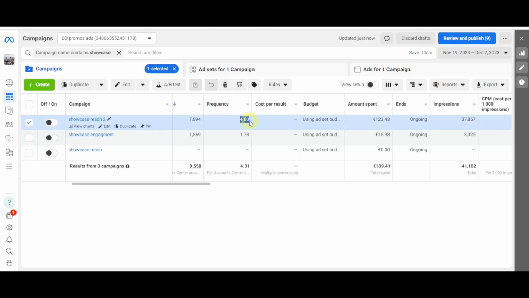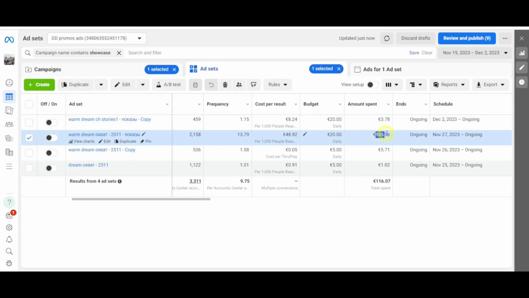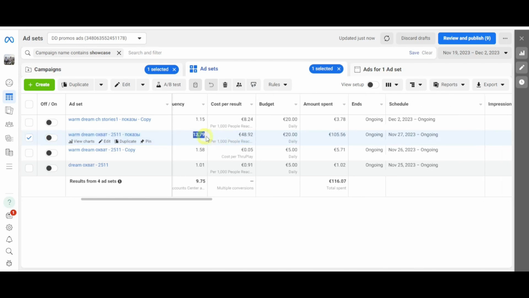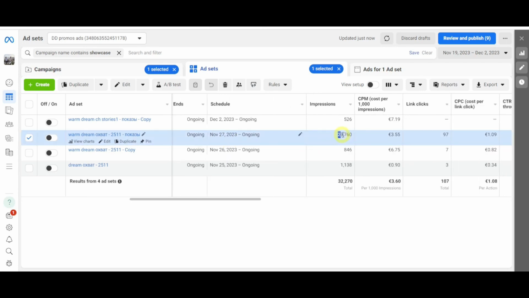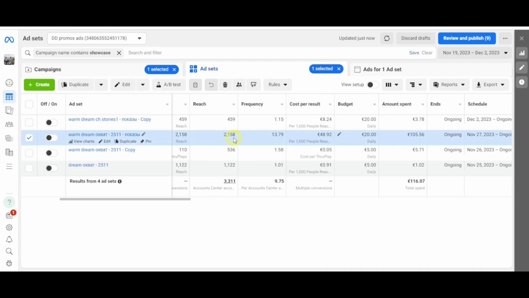Let's delve deeper into the ad sets to see the allocation of our spending. Here we find 4 ad groups with varying expenditures. Notably, one group consumed most of the budget at €105, with a frequency approaching 14. This means that out of a relatively small audience of about 2,000 people, each person saw our ads around 14 times, amounting to almost 30,000 impressions. This high frequency underscores the core of our strategic approach.